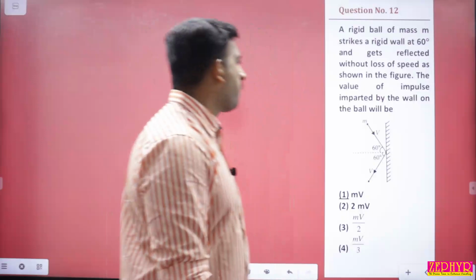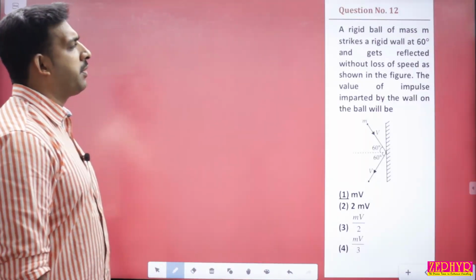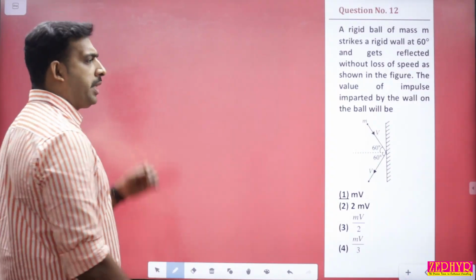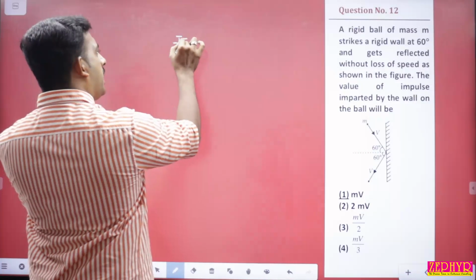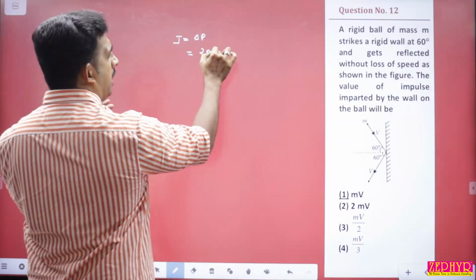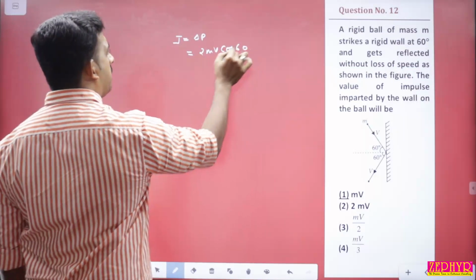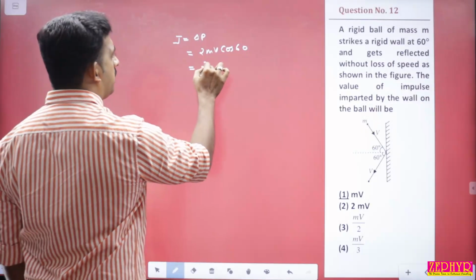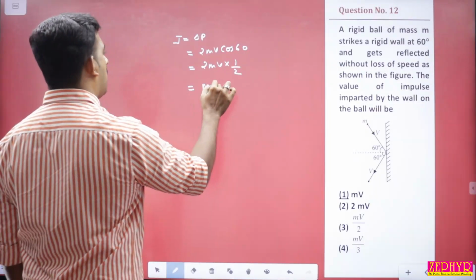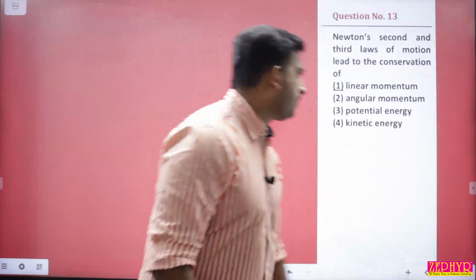Question number 12. A rigid ball of mass m strikes a rigid wall at 60 degree and gets reflected without loss of speed, as shown in the figure. The value of impulse imparted by the ball on the wall will be equal to? So the impulse J is equal to the change in momentum, delta P. The change in momentum will be 2 mv. It is with respect to the horizontal, at 60 degree, so 2 mv cos 60. We get 2 mv into 1 by 2, since cos 60 is 1 by 2. So the answer is m into v. Answer is option 1.